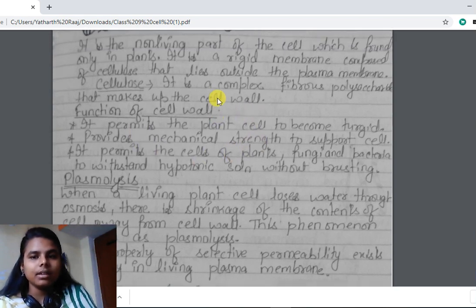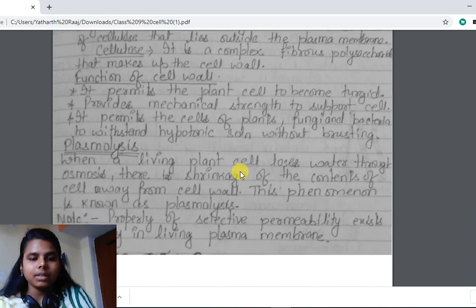To summarize: cell wall is a non-living part of the cell, found only in plants, a rigid membrane composed of cellulose. It lies outside the plasma membrane. Cellulose is a complex fibrous polysaccharide that makes up the cell wall. The function of cell wall is that it permits plants to become turgid, that means to swell and become inflated. It provides strength and support to the cell, and it permits the cells to withstand hypotonic solution without bursting.